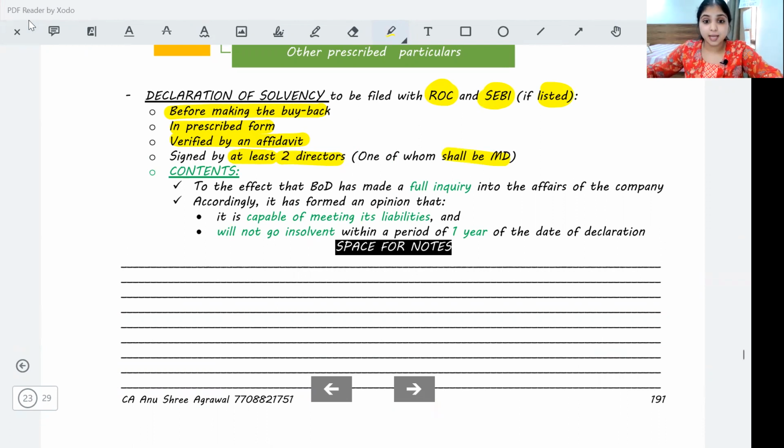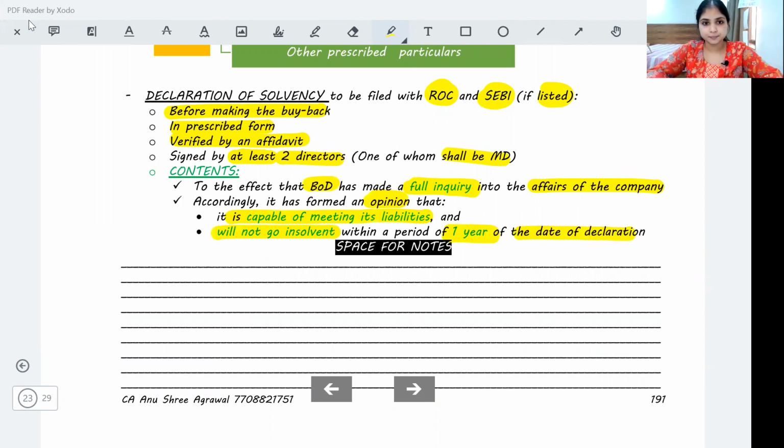To the effect that the board of directors has made a full inquiry into the affairs of the company. Accordingly, it has formed an opinion that the company is capable of meeting its liabilities and will not go insolvent within a period of 1 year of the date of declaration.